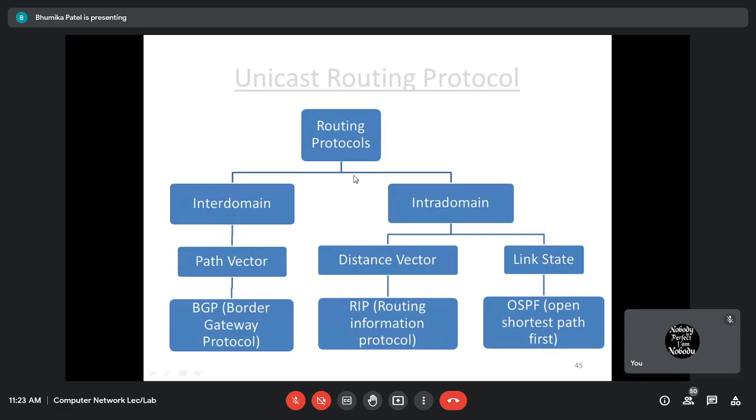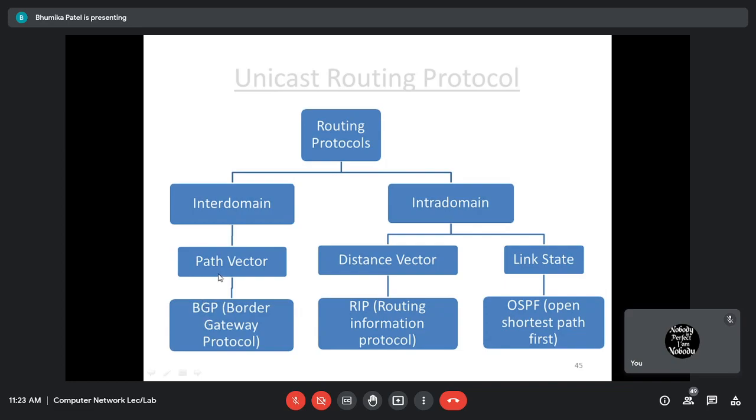Okay, so let's see. This is the classification of the routing protocols: intra-domain and interdomain. The protocol that we are going to use for the interdomain is path vector, and the path vector કોણ follow કરે છે? There is one protocol, that is Border Gateway Protocol, which is used for the interdomain routing, right? Between the autonomous systems routing provide કર્યું હશે, I'm going to use BGP, Border Gateway Protocol.